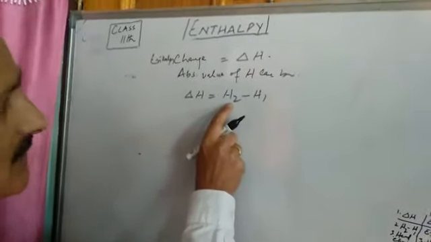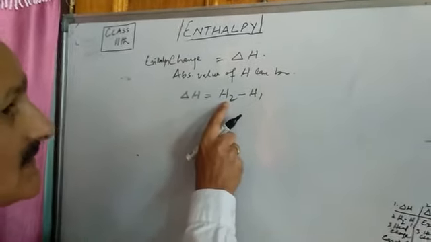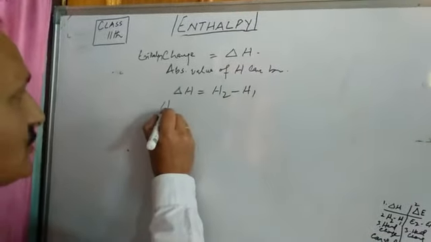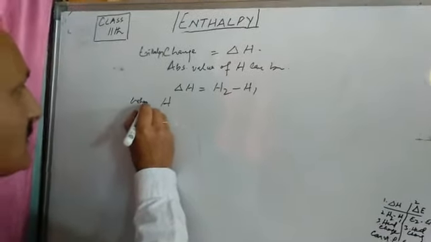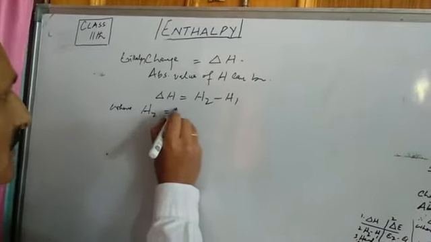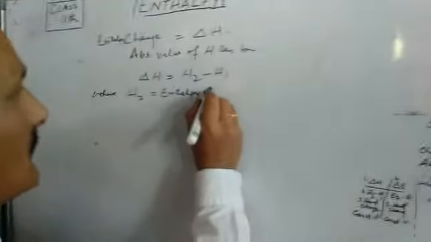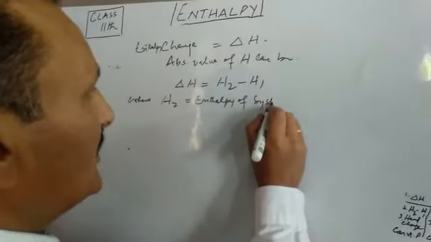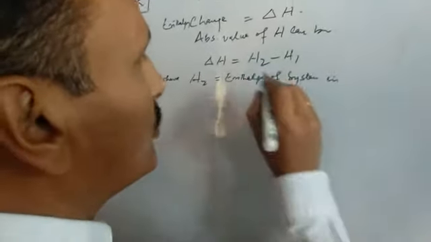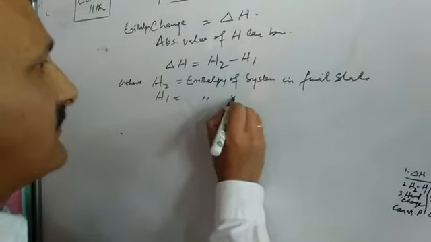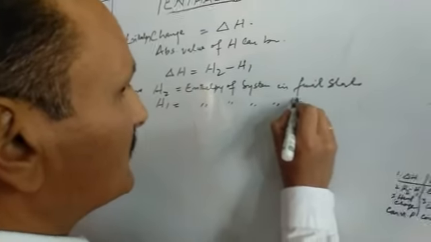Here H2 is the enthalpy of the system in the final state, and H1 is the enthalpy of the system in the initial state. So what is H2 here? H2 is the enthalpy of the system in which state? In the final state. 2 for final, 1 for initial. And H1 will be the enthalpy of the system in the initial state.